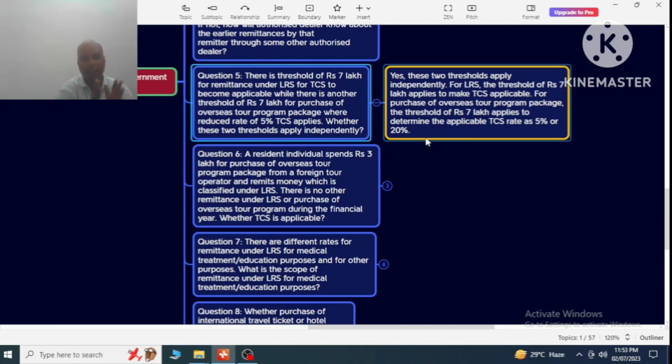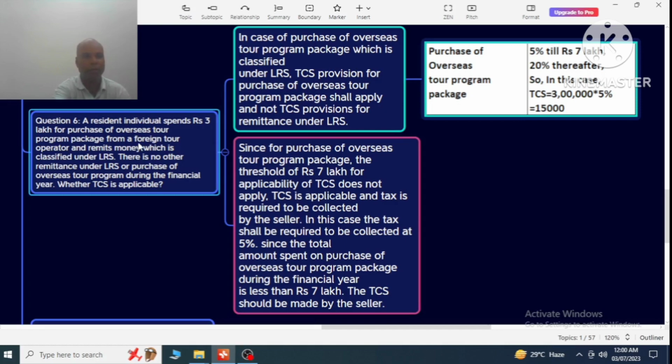So for LRS, the threshold of 7 lakh rupees is available, and for the purchase of overseas tour program package, the separate threshold of 7 lakh rupees is also available, and depending on that, TCS of 5% or 20% will be applicable.